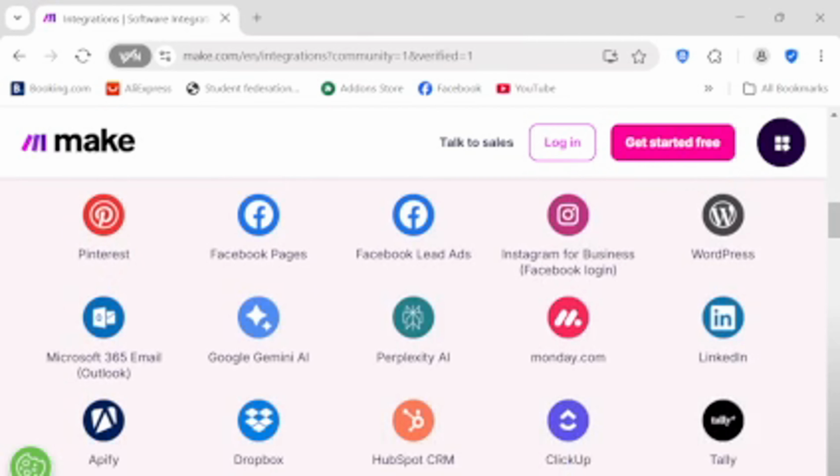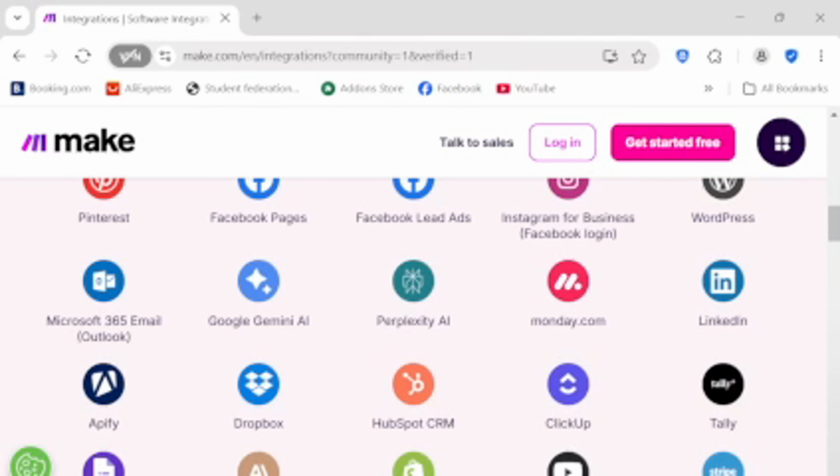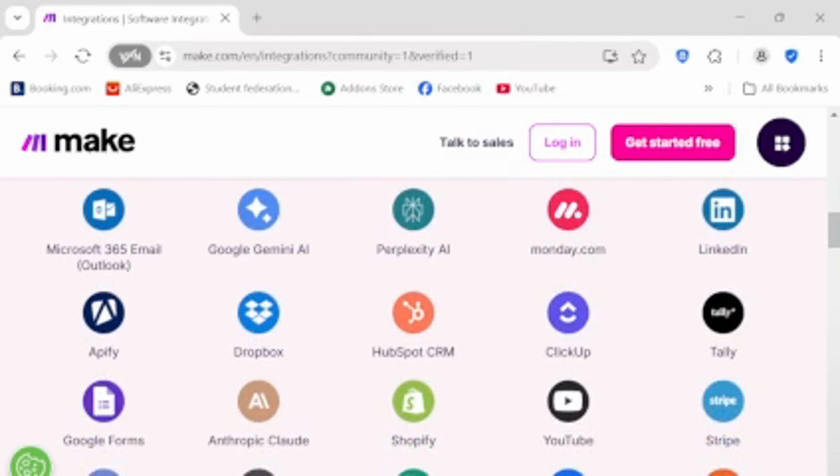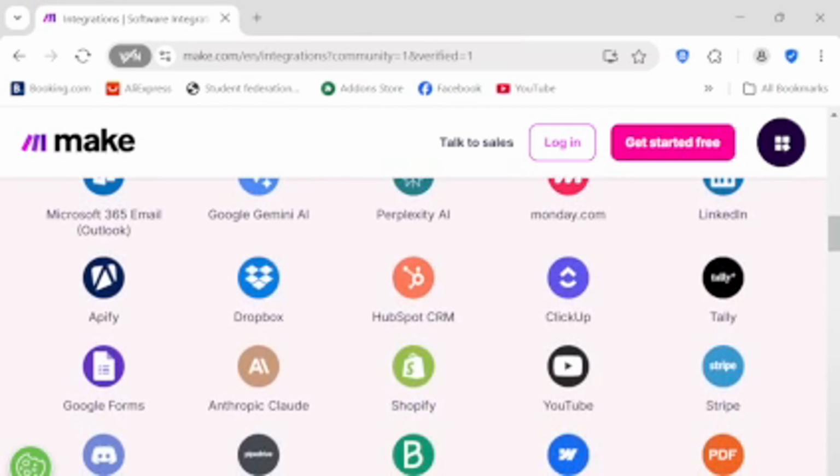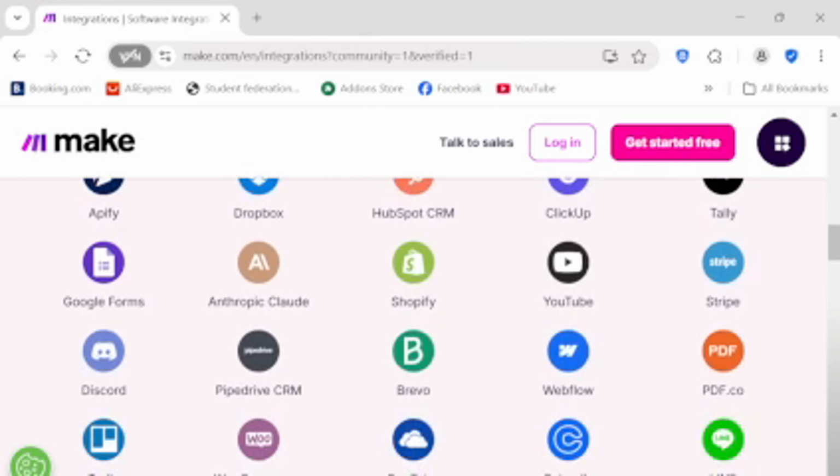Why choose Make? It's about giving you back your most valuable asset, time. Increase your team's efficiency, boost overall productivity, reduce manual errors, and seamlessly scale your operations as your business grows.